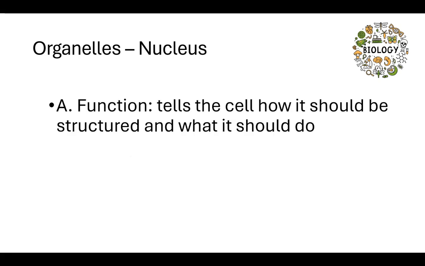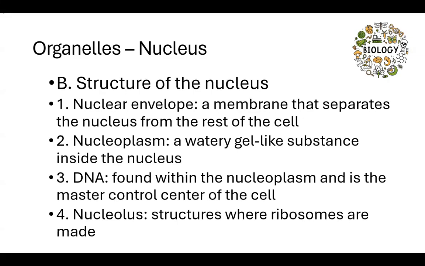The nucleus: the brain, the control center. The job of the nucleus is to tell the cell how it should be structured and what it should do. The nucleus is where the genetic information is found in the form of DNA, deoxyribonucleic acid, and it is the brain of the cell. So let's talk about the structure of the nucleus. The nucleus has several things we're going to take a look at: the nuclear envelope, nucleoplasm, DNA, and a nucleolus.